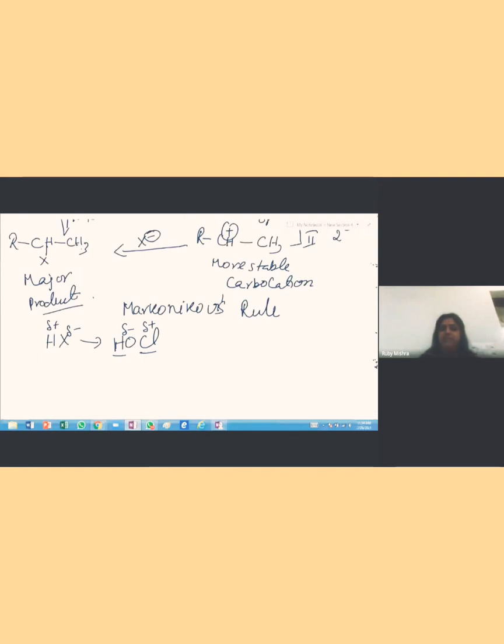If you have ICl, then I plus and Cl minus, and the same type of reaction with CH double bond CH2. This may be asked in the exam also. So what will be the product? I told you the more electropositive part will go where there is a more number of hydrogen.